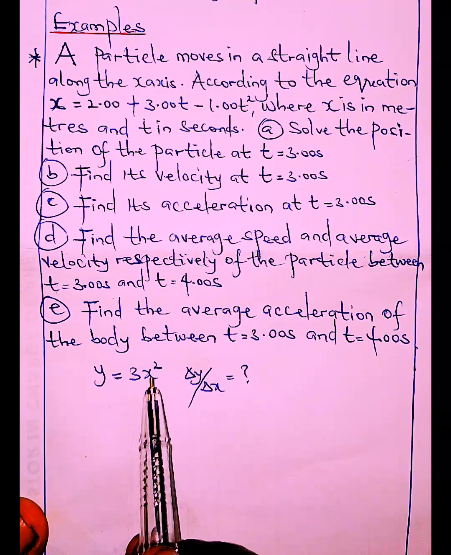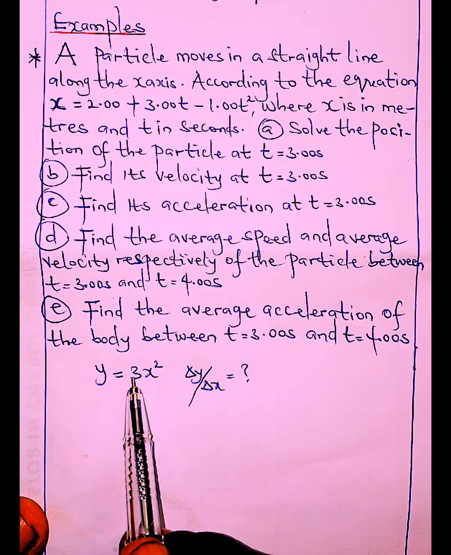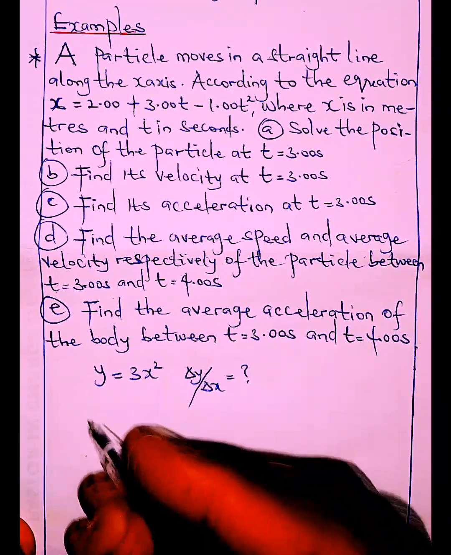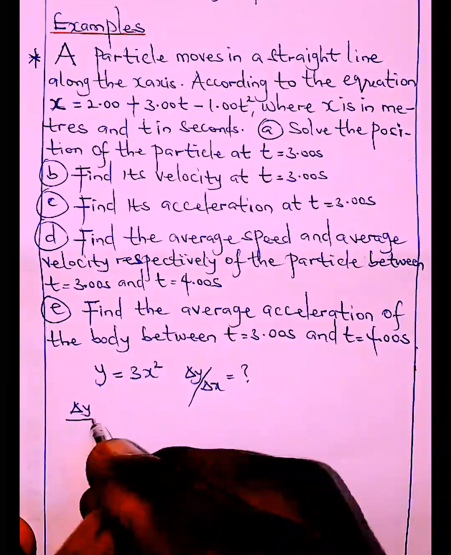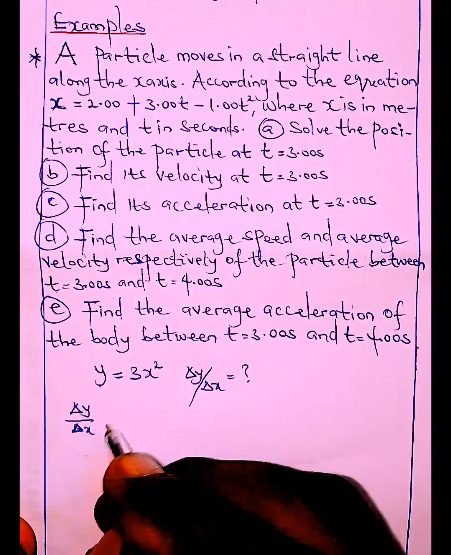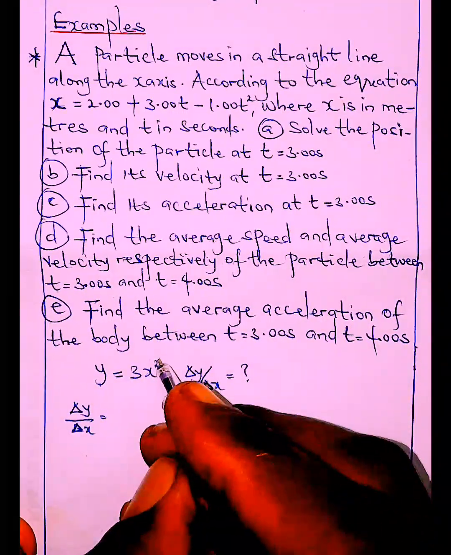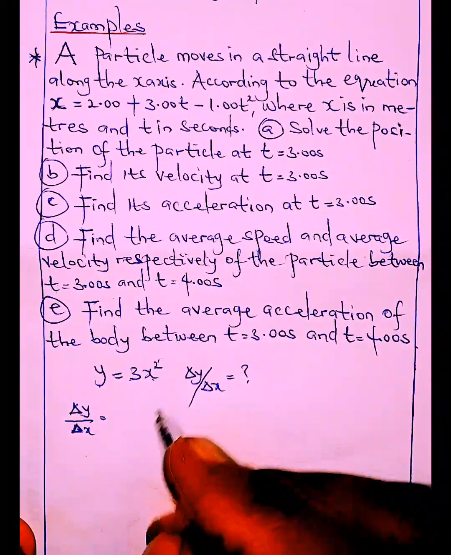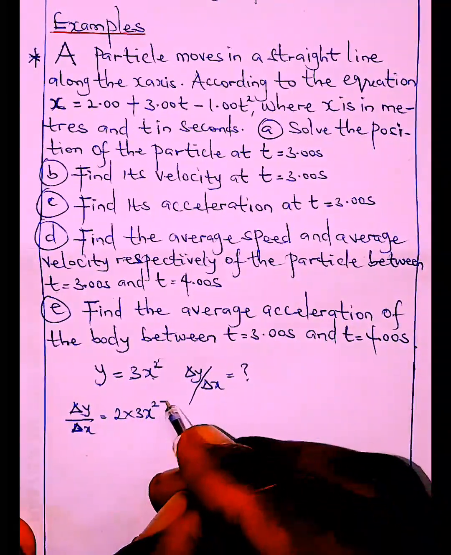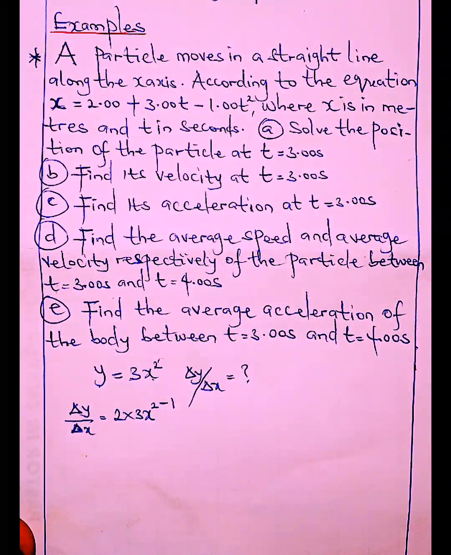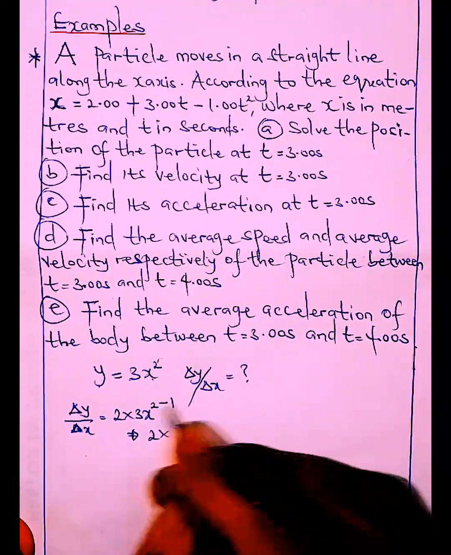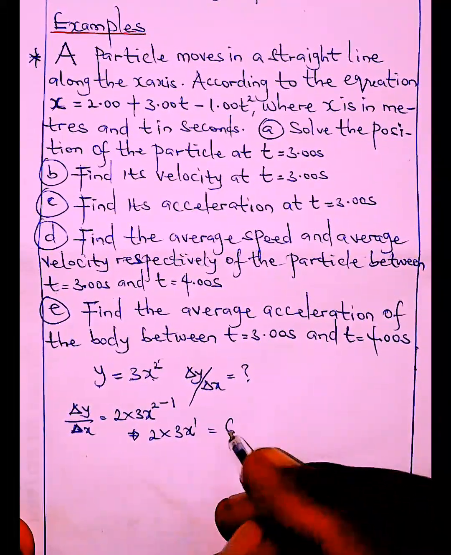It's very simple. We just take the power, use it to multiply the coefficient, then we subtract 1 from the power. So dy/dx, that is the change in y over the change in x, is equal to this. The power here multiplies the coefficient: 2 times 3x², then take 1 away from the power. So that will be 2 times 3 times x to the power 1, that is 6x.